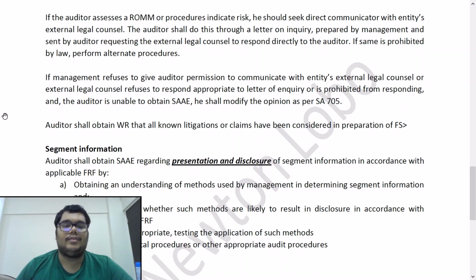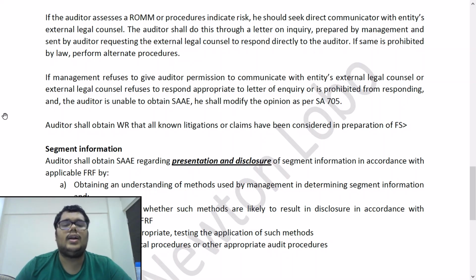Next, if management refuses to give auditor permission to communicate with the entity's external legal counsel, or external legal counsel refuses to respond appropriately to a letter of inquiry or is prohibited from responding, and the auditor is unable to obtain sufficient appropriate audit evidence, he shall modify the opinion. So basically, if you are unable to communicate, or if the third party legal counsel does not communicate, or he is prohibited, let's say, by management from communicating, and as a result you are not able to obtain sufficient appropriate audit evidence, go ahead and modify your opinion.